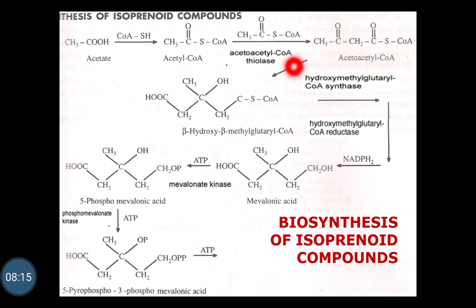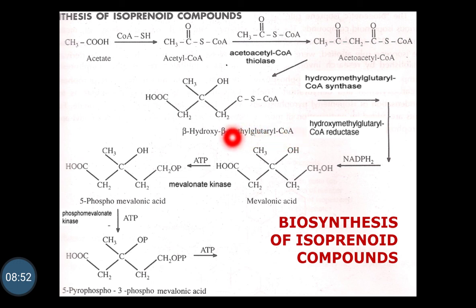The enzyme acetoacetyl coenzyme A thiolase catalyzes the formation of acetoacetyl coenzyme A from acetyl coenzyme A. From the acetoacetyl coenzyme A, biosynthesis of beta hydroxy beta methyl glutaryl coenzyme A takes place, and it is catalyzed by the enzyme hydroxy methyl glutaryl coenzyme A synthetase, which catalyzes the formation of beta hydroxy beta methyl glutaryl coenzyme A from acetoacetyl coenzyme A.